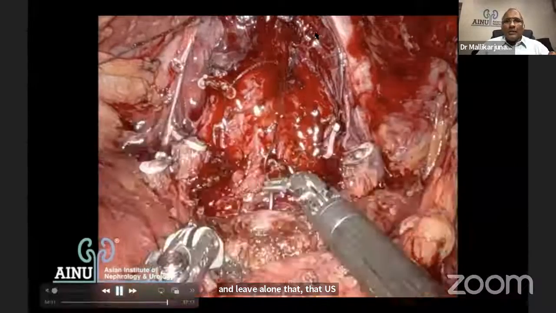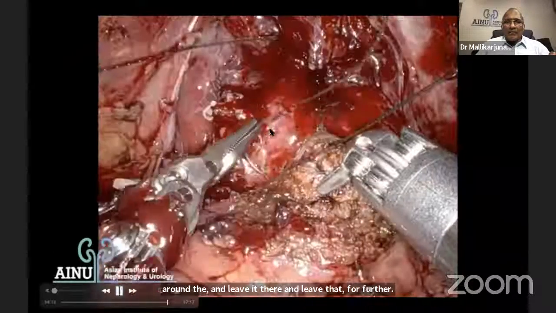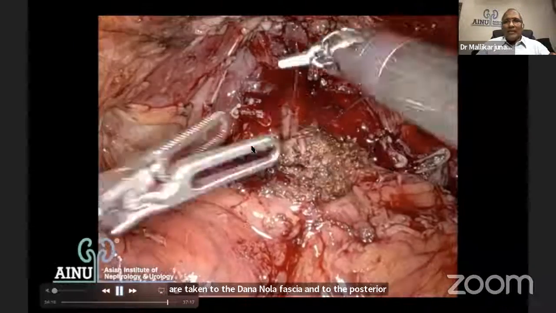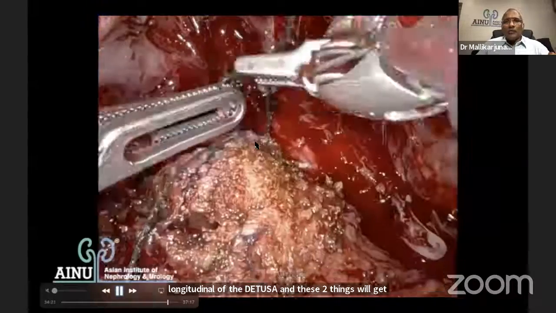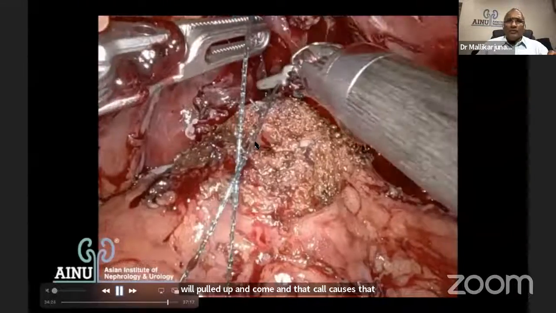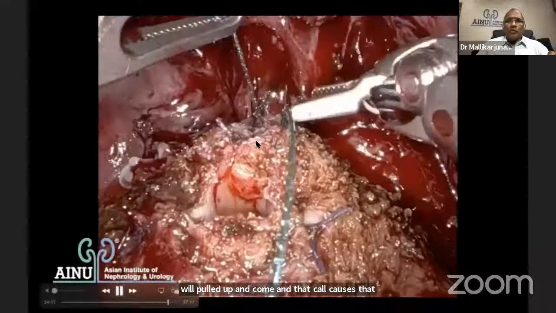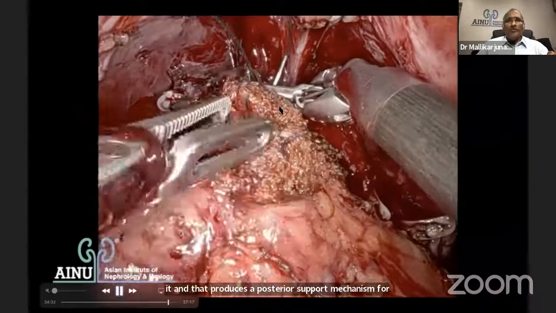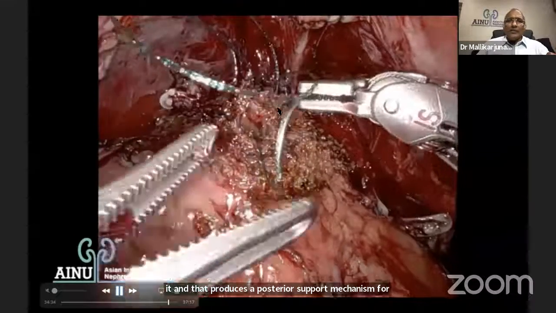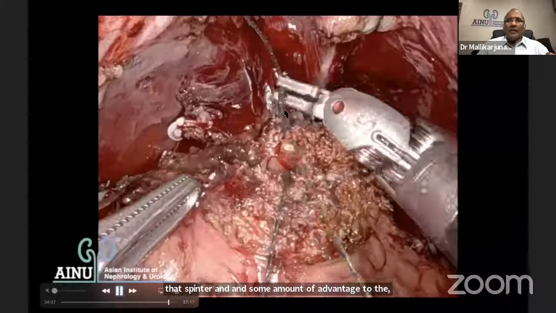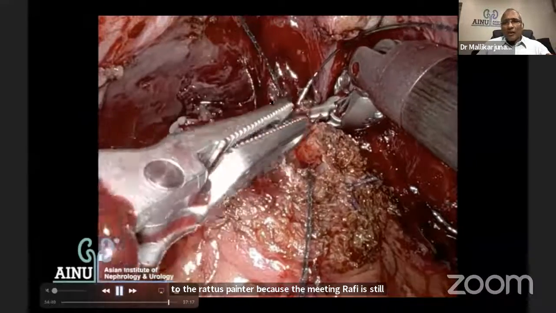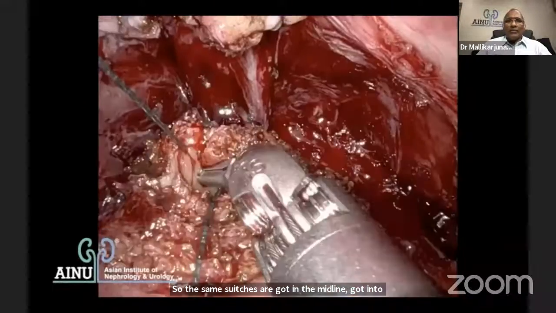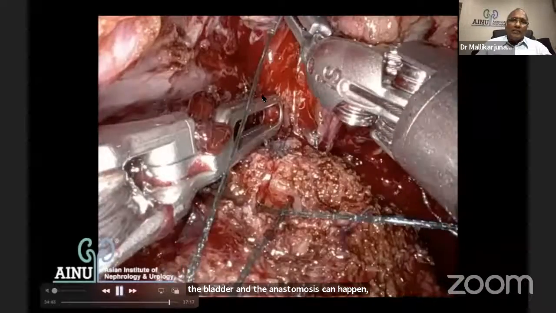So the same sutures which have been placed on either side are taken to the Denonvilliers fascia and to the posterior longitudinal muscle of the detrusor, and these two things will be pulled up and come together. That's a modification of a Rocco, whatever you call it, and that produces a posterior support mechanism for that sphincter and some amount of advantage to the rhabdosphincter, because the median raphe is still fixed and not damaged. So the same sutures are brought in the midline, into the bladder, and the anastomosis can happen with the urethra.